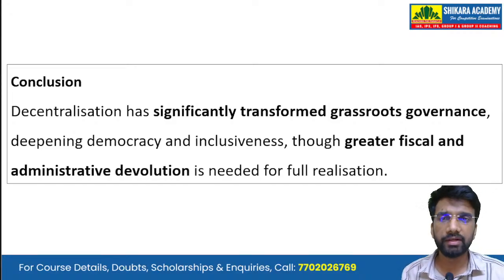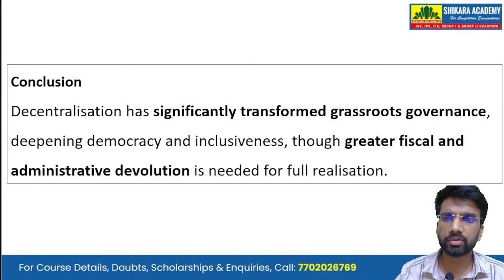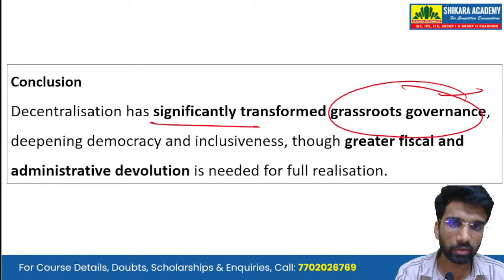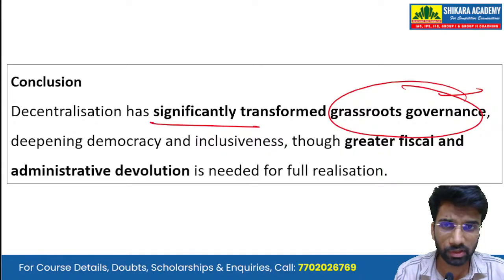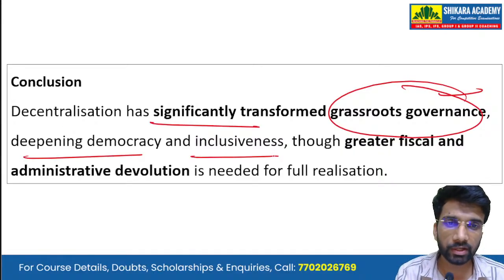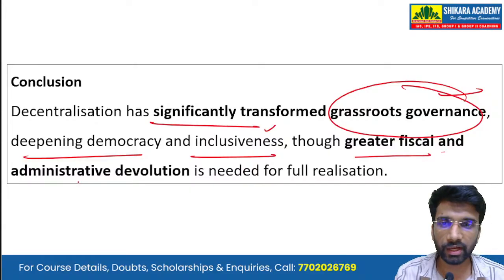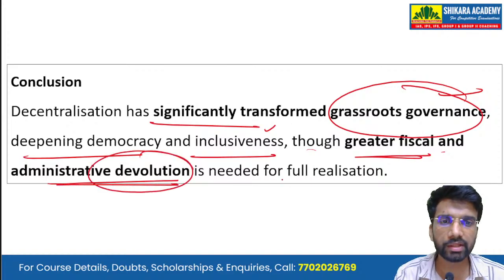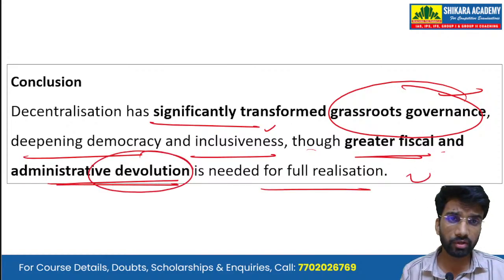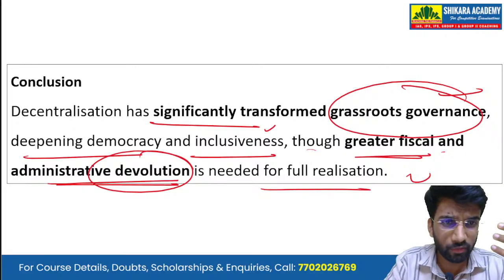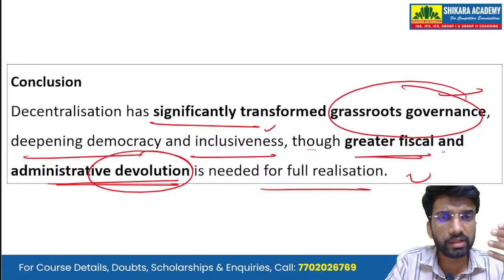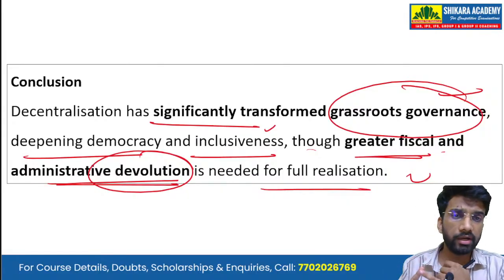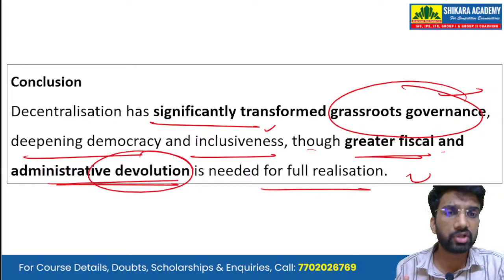Then in conclusion we can write a forward looking conclusion. Decentralization has significantly transformed the grassroots governance. There is no doubt about it. It has transformed the grassroots governance, deepening democracy and inclusiveness, though greater fiscal and administrative devolution is needed for the full realization. In order for full realization of the potential of these local bodies, they require more fiscal and administrative devolution. They should be provided with the funds, finances, and functionaries.